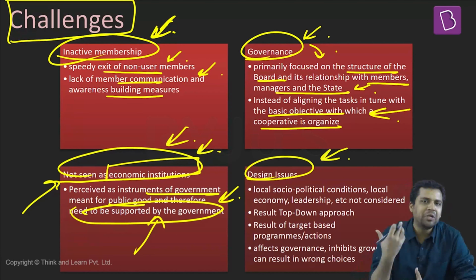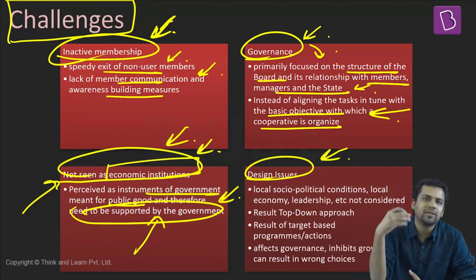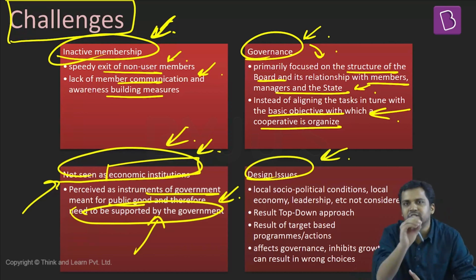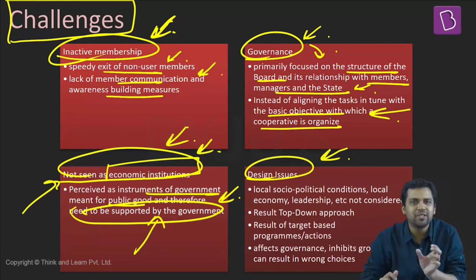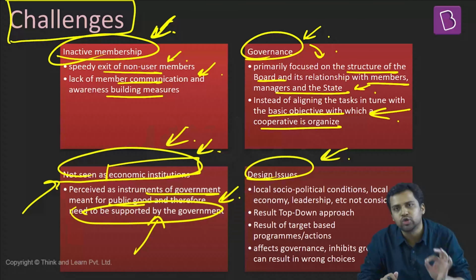There are also many design issues. Sometimes cooperatives are formed not because members wanted it, but because there was some sort of target from the side of the state. The state wants this many cooperatives to be set up. So this is basically a top-down approach. You are just focusing on the numbers, on the outputs. You're not focusing on the outcomes.